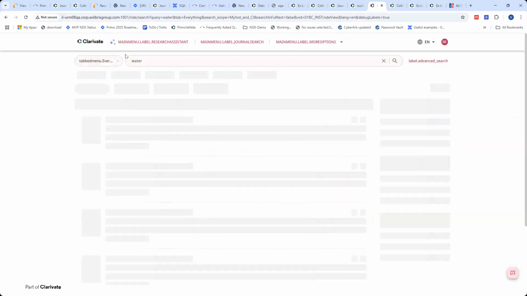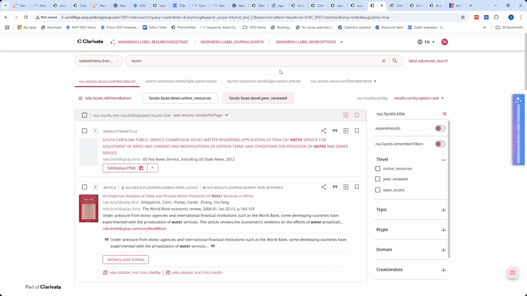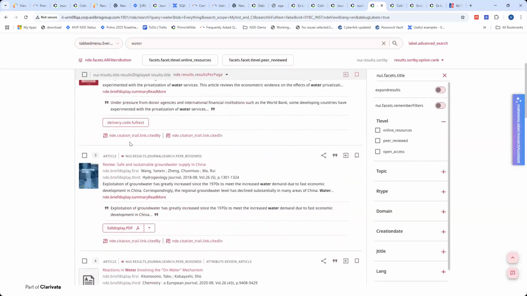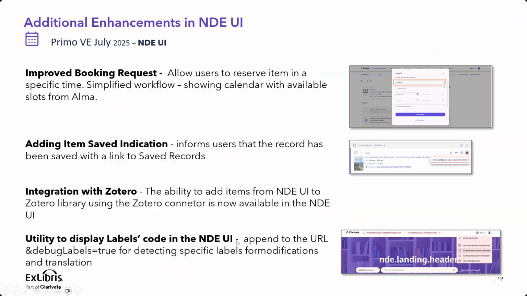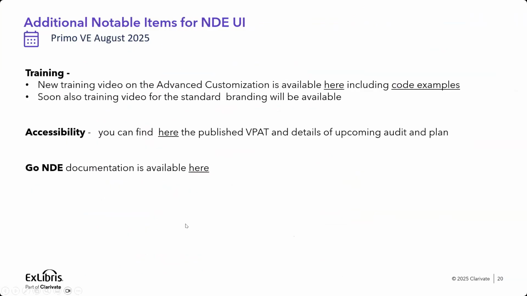Once I'm doing that, you can use this utility and you can see the entire interface is now presented with the label codes. So you can now go to the label code, identify it, and change there either the label description or the label translation for other languages. So you can see now all of the UI labels are available and exposed for easy detection of label codes. This was also something important for us to mention.